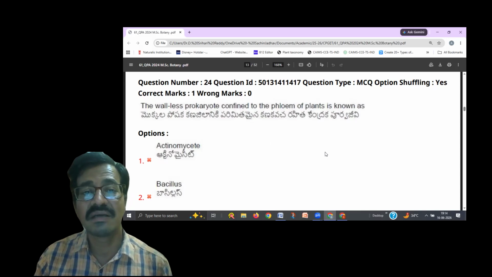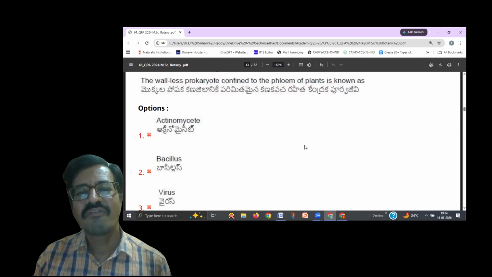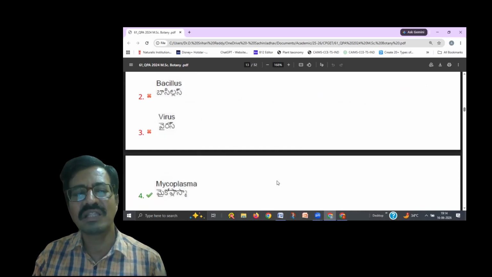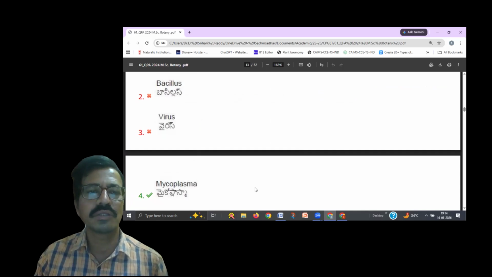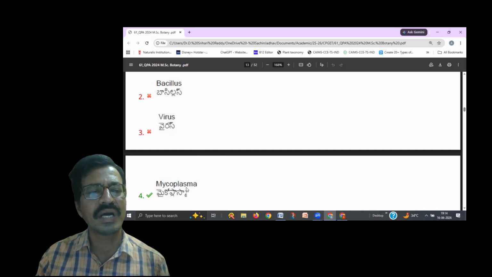Sometimes they may ask phytoplasma instead of mycoplasma, because both are related with respect to the cell wall. Both mycoplasma and phytoplasma don't have a cell wall. But mycoplasma mostly causes disease in animals and human beings, whereas phytoplasma causes disease in plants.